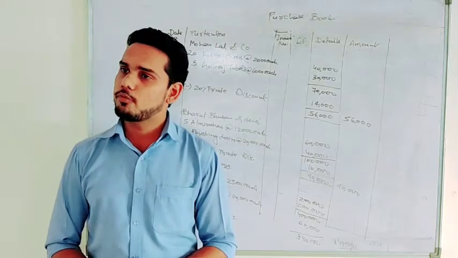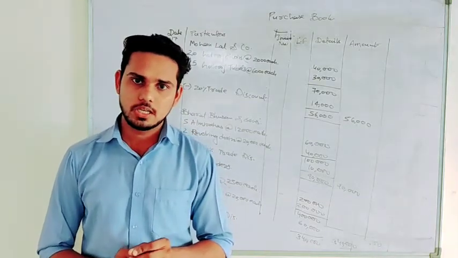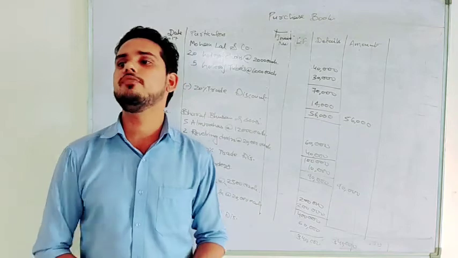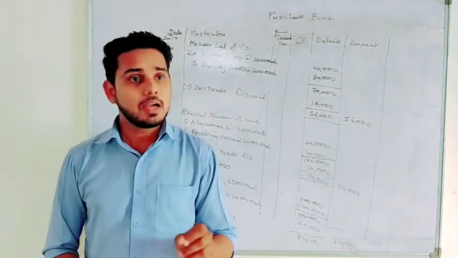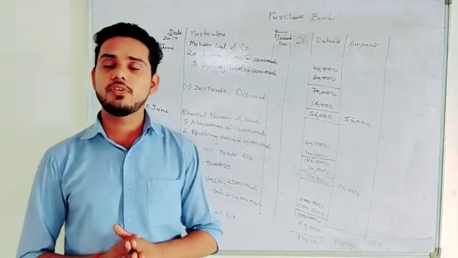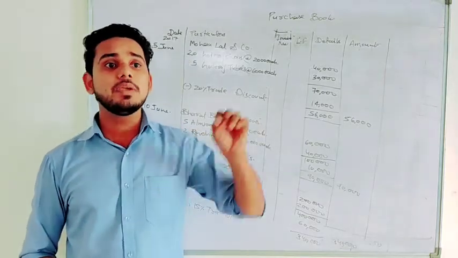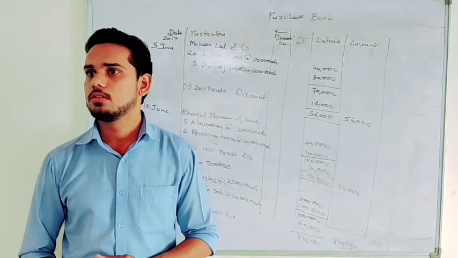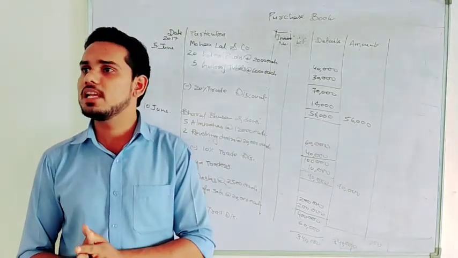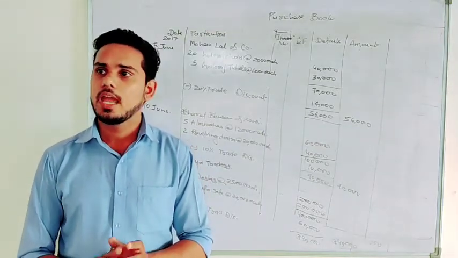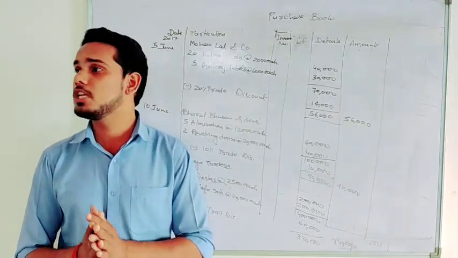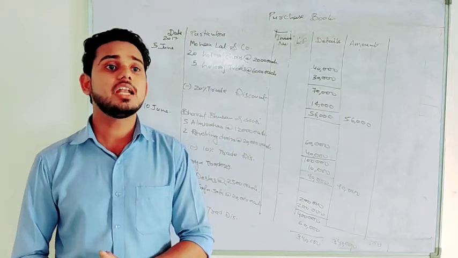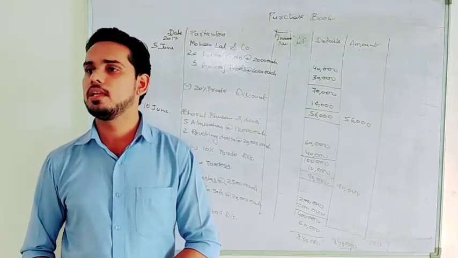Of course we are purchasing furniture, and as we are dealing in furniture, meaning we are selling furniture, furniture is no doubt goods. But it is given that we are purchasing furniture this time to keep in our office. So that is a kind of tangible asset you are purchasing. And if you purchase an asset, that is not a purchase of goods. So that will not be recorded, right?